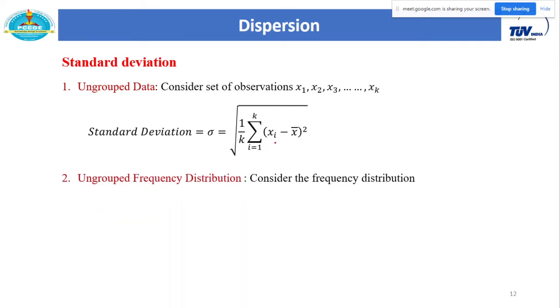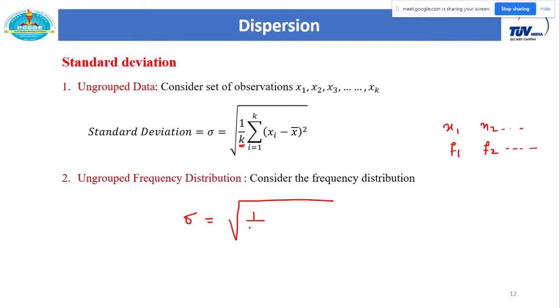And the same formula you can write for a frequency distribution. Can anyone tell me what is the change in case of frequency distribution? In this case, we have data in this form: x1 has frequency f1, x2 has frequency f2, and so on. So can anyone tell me what is the formula? This k is actually the total number of observations. So in case of frequency distribution, the total number of observations is replaced by what?